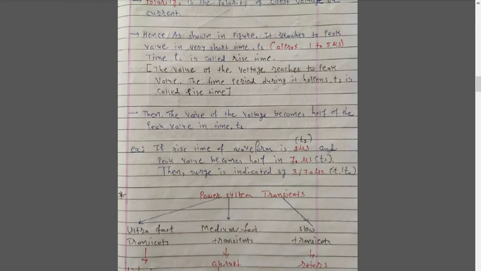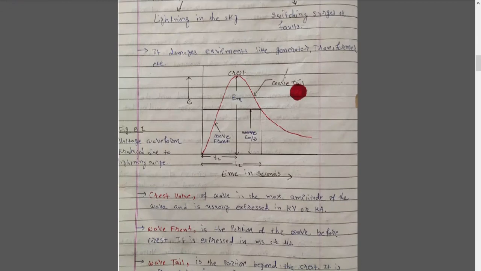Now you understand what a voltage waveform looks like, what the crest value is, what the wavefront is, what the wavetail is, what the rise time is, and what time t2 is. All these things now come to your mind and are easily understandable. This is a voltage waveform produced when a lightning surge occurs in a power system.